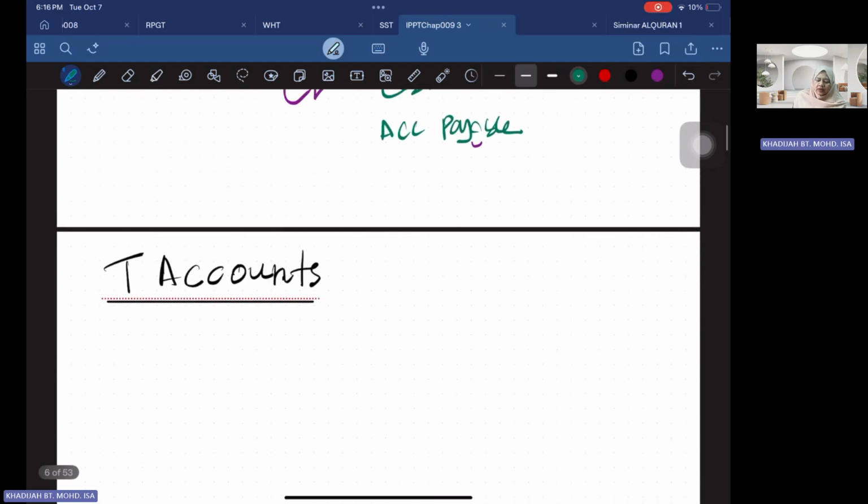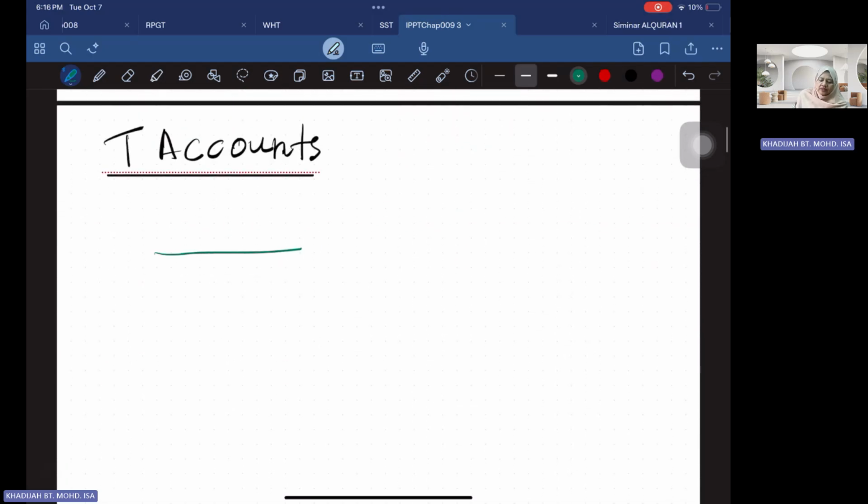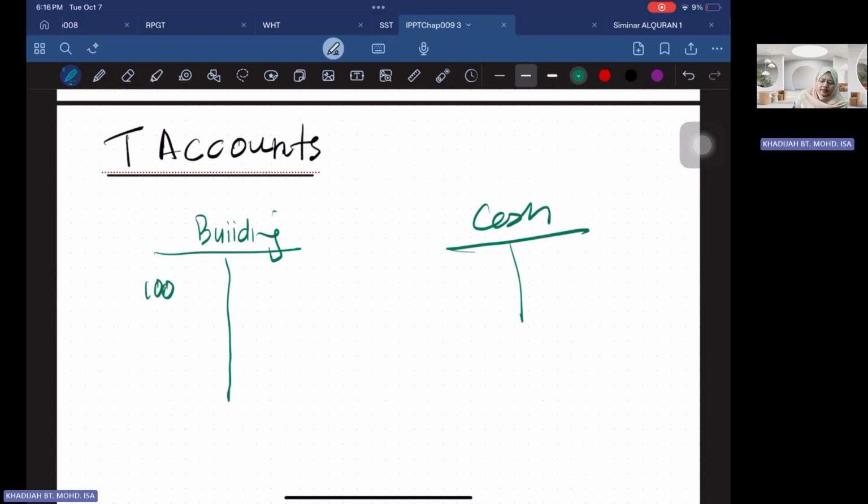And then if you look into the T accounts here, if you were to put it into the accounts, you have two accounts. One is your building and the other one is your cash. So building debit 100,000, cash credit 100,000, because you pay cash for the building of 100,000.